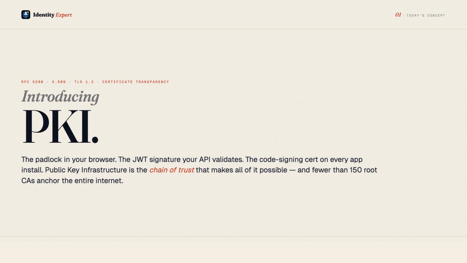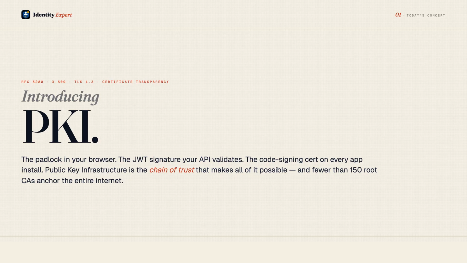Today we're covering public key infrastructure, PKI, the trust framework that makes secure communication on the internet possible. Every time your browser shows a padlock icon, PKI is working. Every time you validate a JWT signature, PKI is working. Every time software is installed and your operating system checks a code signing certificate, PKI is working. At its core, PKI solves the key distribution problem. How can two parties who have never met securely verify each other's identity using cryptographic keys?